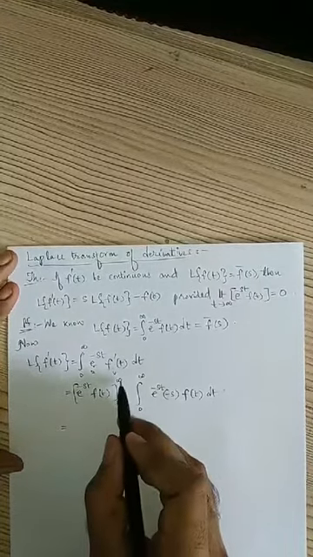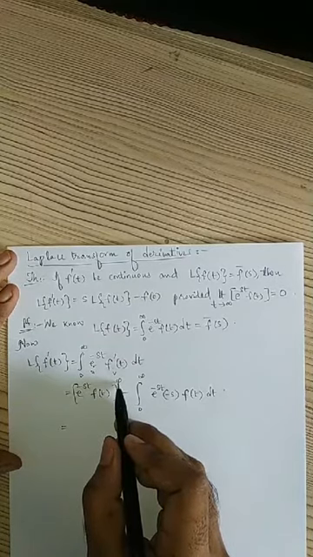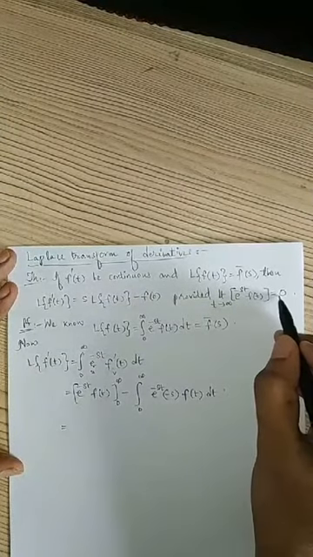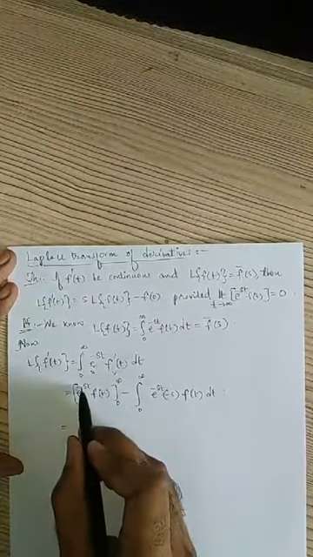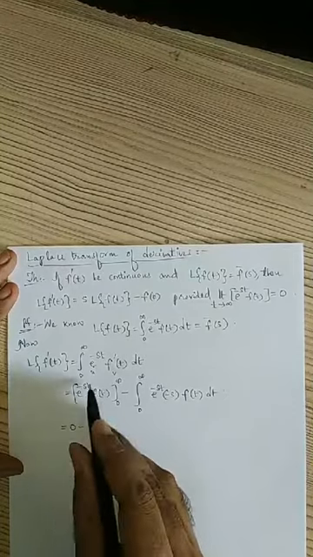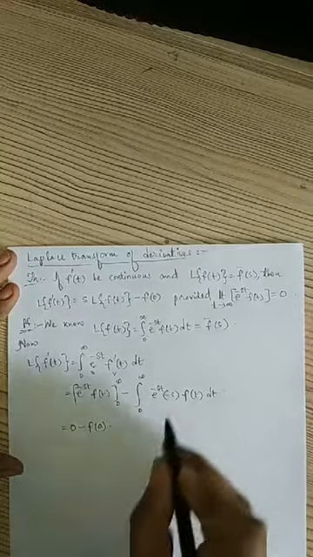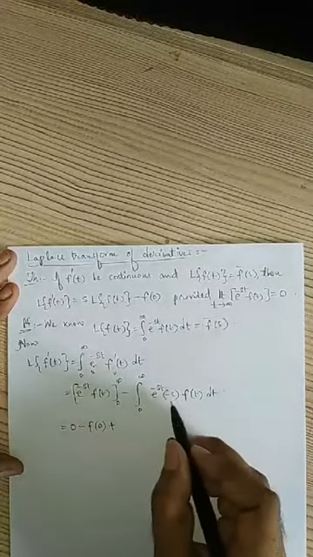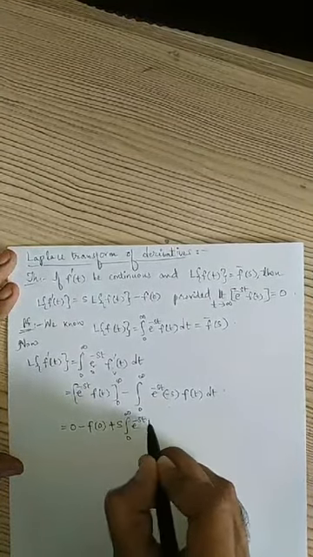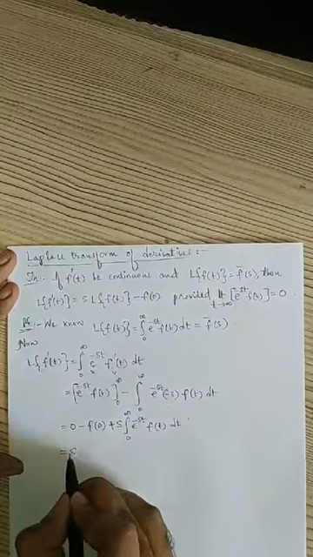Now you substitute the upper limit. In place of t you substitute the upper limit. Given that as t goes to infinity, e power minus st f of t is 0. So at the upper limit, e power minus st f of t will be 0. Then minus, at the lower limit, substitute the lower limit, e power 0 is 1, then the remaining is f of 0, minus, and this minus will become plus. This s can be taken out, s remaining, integral 0 to infinity e power minus st f of t dt. Now if you observe this carefully, s into what is this?